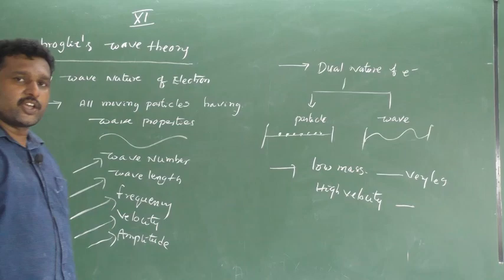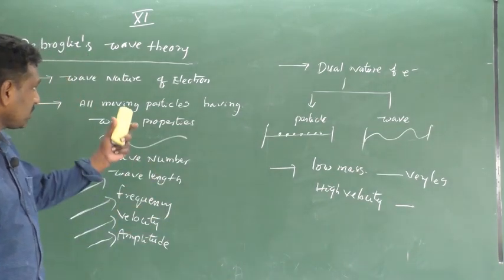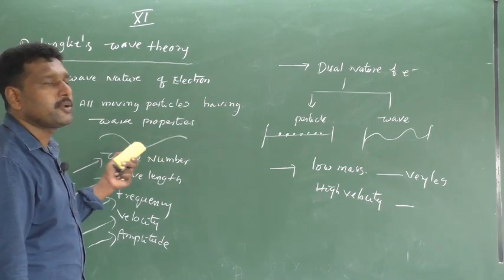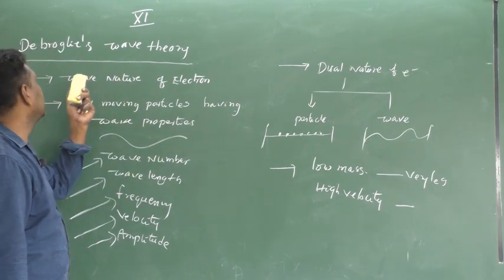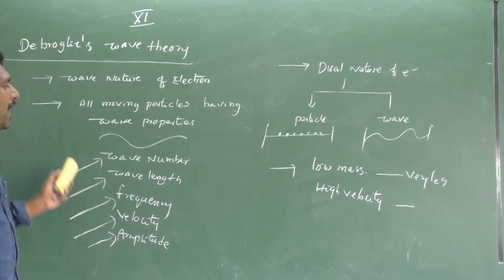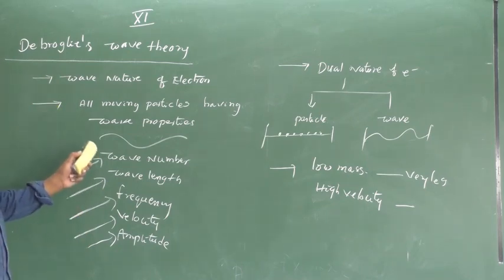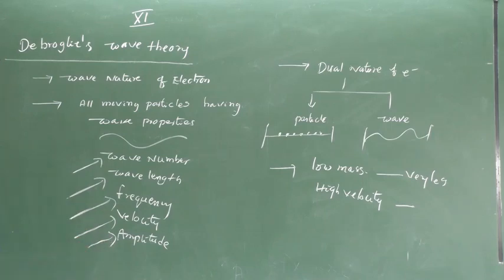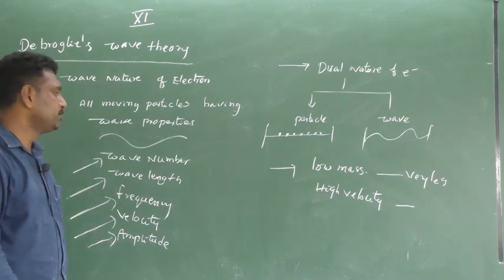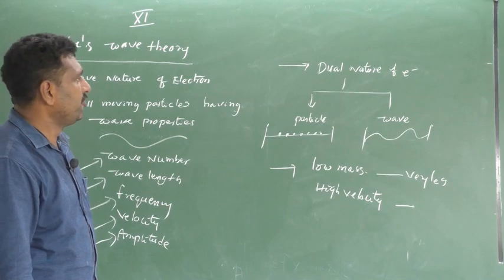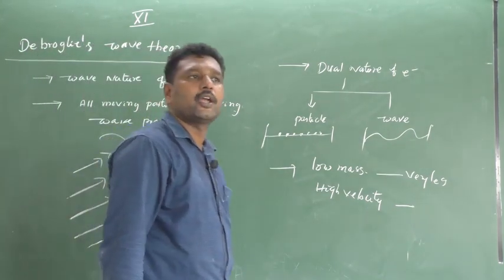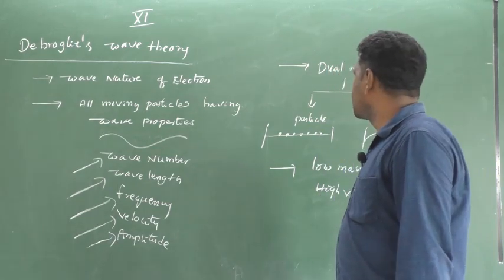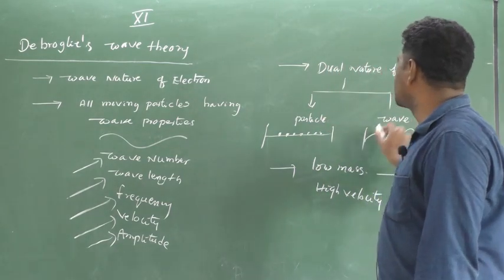De Broglie's wave theory explains the wave nature of electron. All moving particles have wave properties according to de Broglie's wave theory. And what are wave properties? Wave number, wavelength, frequency, velocity, amplitude. It explains the dual nature of electron: particle nature and wave nature.